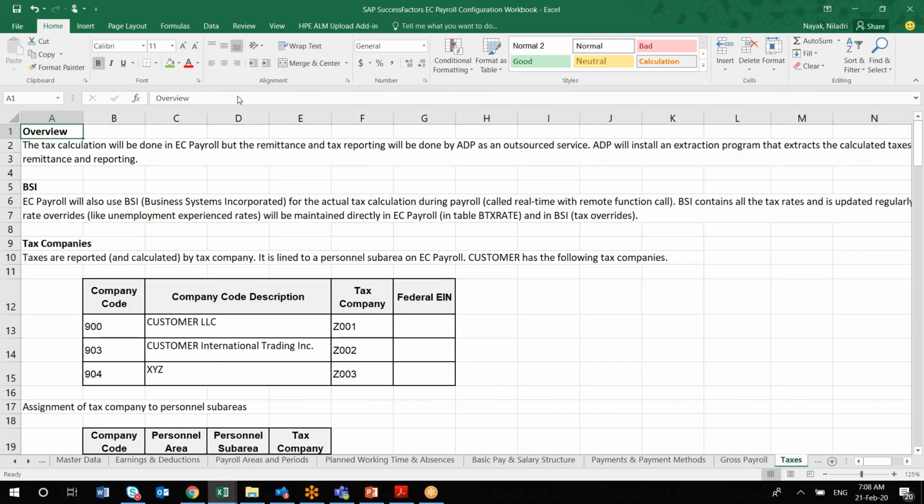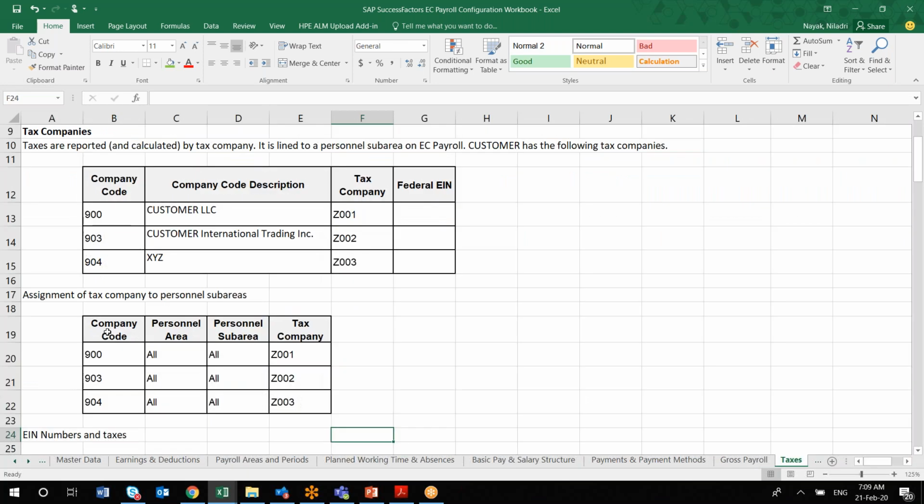The next one is the statutory requirement, that is your taxes. Taxes are very straightforward, you don't have to worry about it. The only thing is you have to mention the company code, which is generally created by finance. What are the company codes and what are the tax companies you are using.